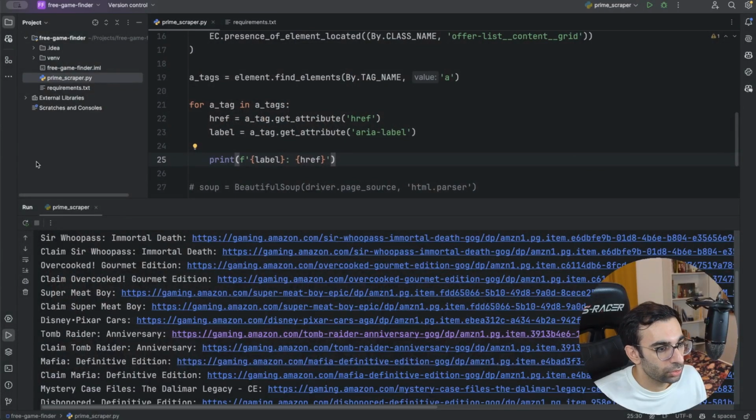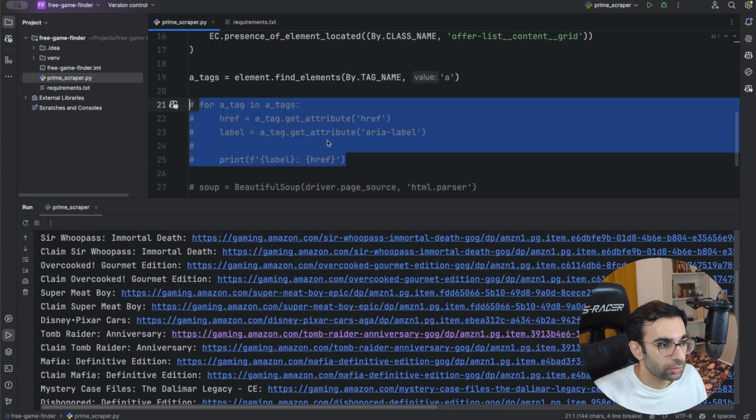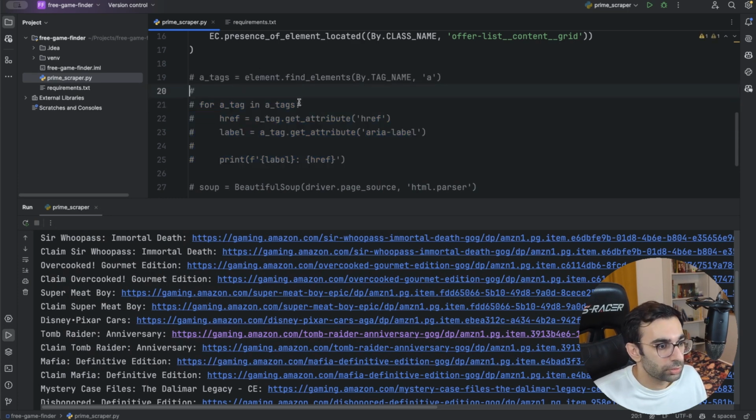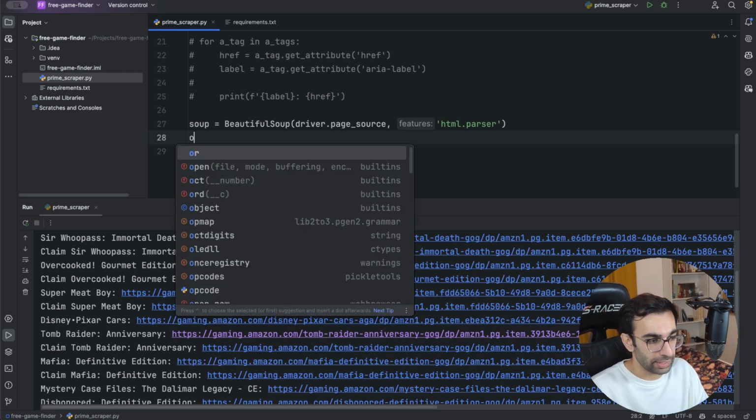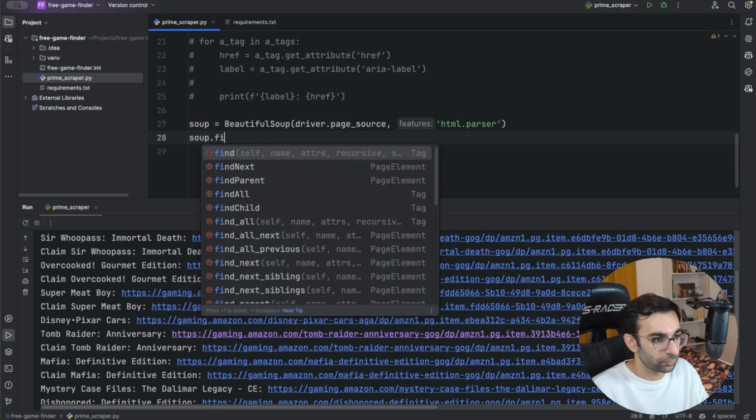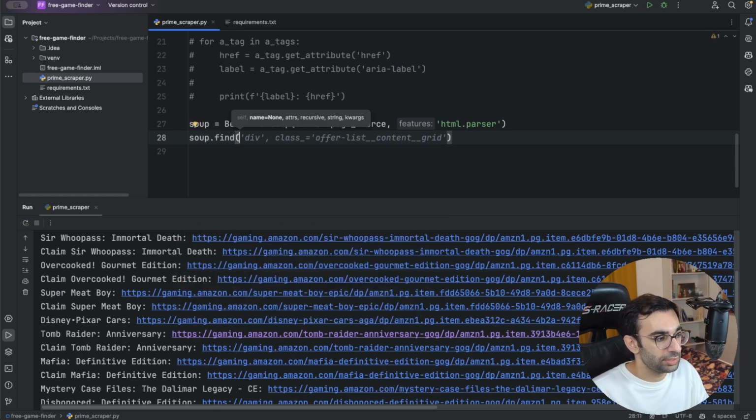Let's also quickly parse the HTML using Beautiful Soup. Let's go back to the code. Let's comment this part and this part. So after the page is actually loaded, we are gonna pass the whole page to Beautiful Soup, and we are done with Selenium. So first we can ask for the division that is with the class name of offer list content grid.